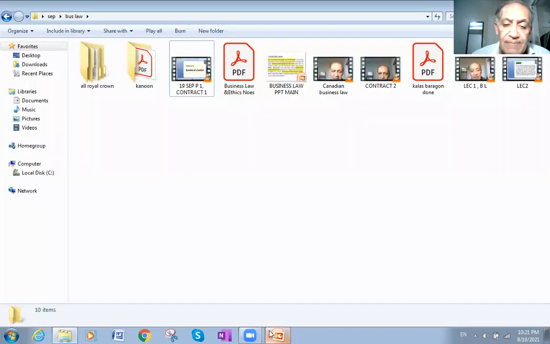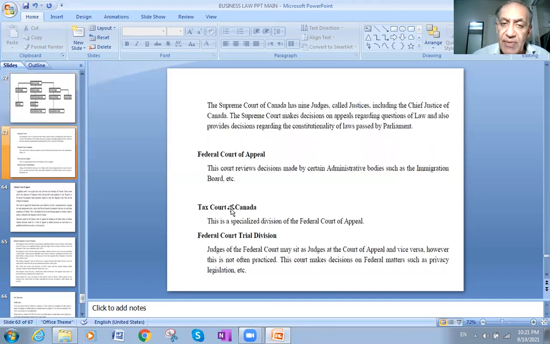We have also, as we said, the Supreme Court is overall the top of the court system in the justice system in Canada, including the Chief Justice of Canada. The Supreme Court makes decisions on appeal regarding questions of law and also provides decisions regarding the constitutionality of laws passed by Parliament. So any issue or problem regarding the constitution itself is handled in the Supreme Court of Canada.